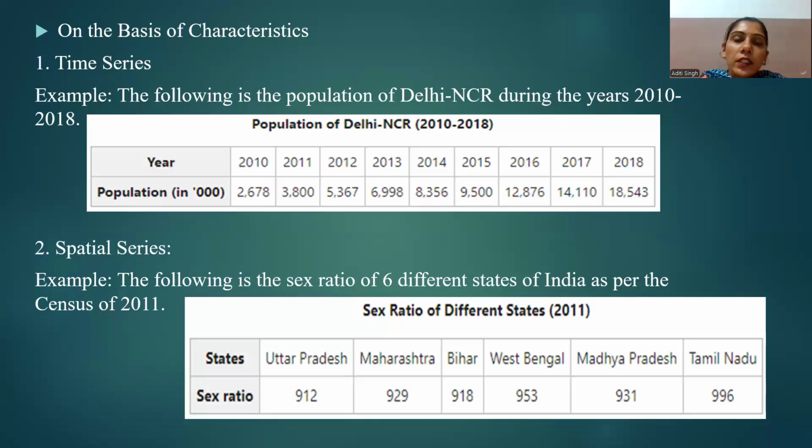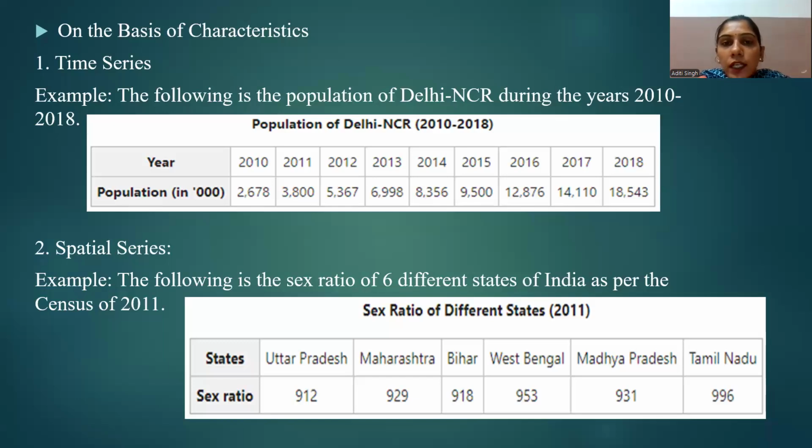If the different values taken by a variable in a period of time are arranged in chronological order, the series which we obtain is a time series. As you can see in this example, data for the years 2010 to 2018 is arranged in chronological order, which is very easy to understand and very easy to do further calculation with.